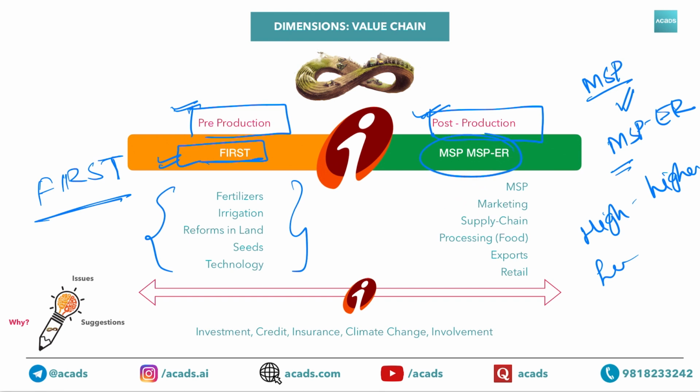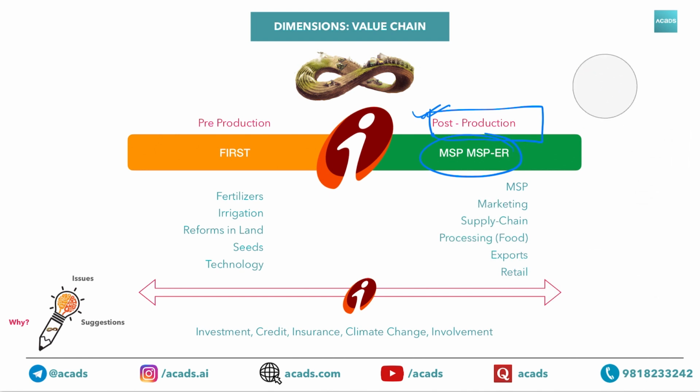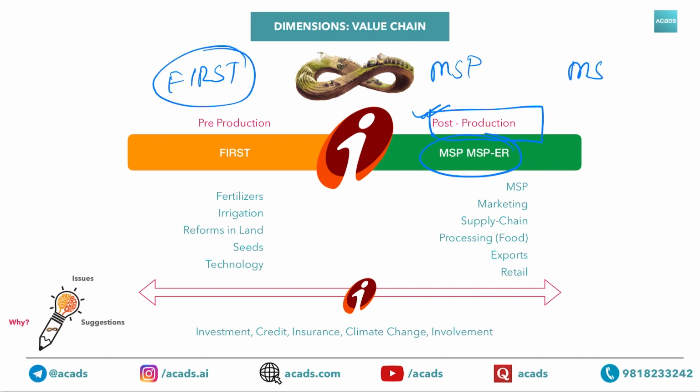So I'll revise the whole thing again. Dimensions are nothing but 2 things that you need to know. First, MSP ER. So what is first? These are the inputs. F is for first, I for agriculture inputs, R means reforms in land, S is seed, and T is tech.